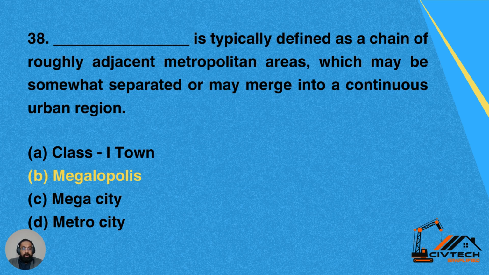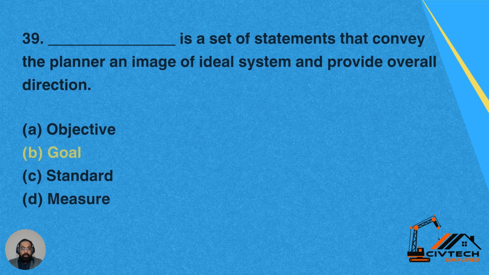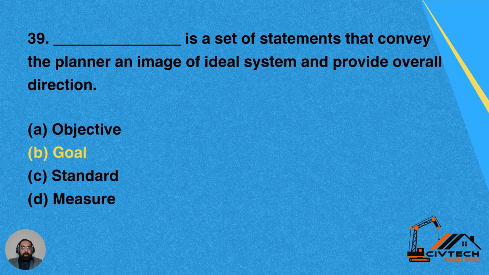Option C, mega cities. Option D, metro cities. So megalopolis is typically defined as a chain of roughly adjacent metropolitan areas which may be somewhat separated or may merge into a continuous urban region. So B is the correct answer.